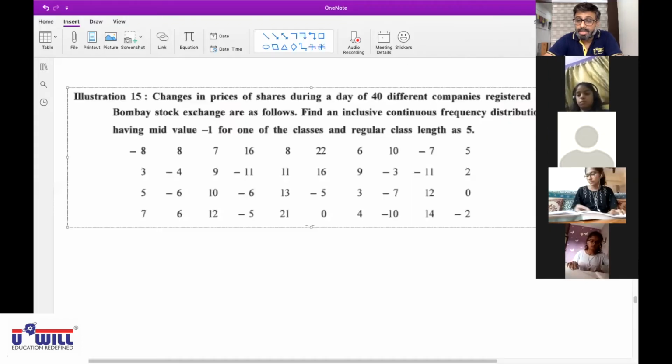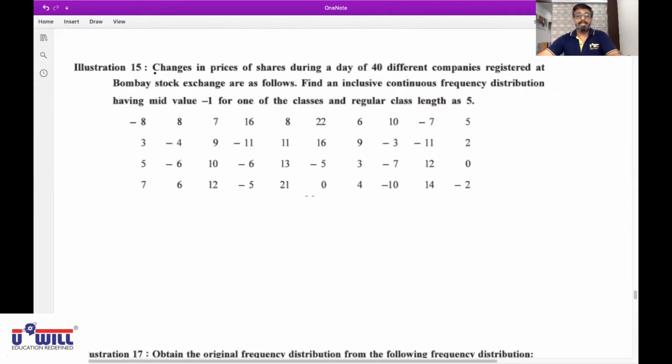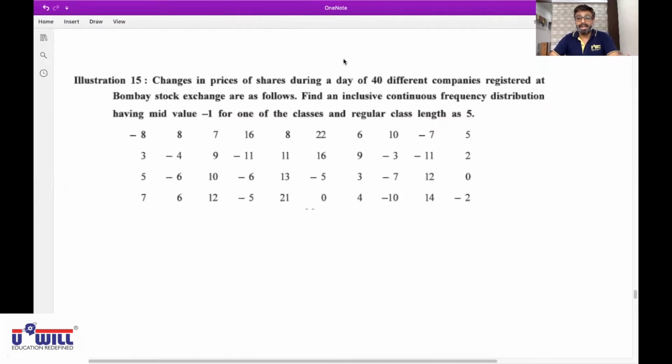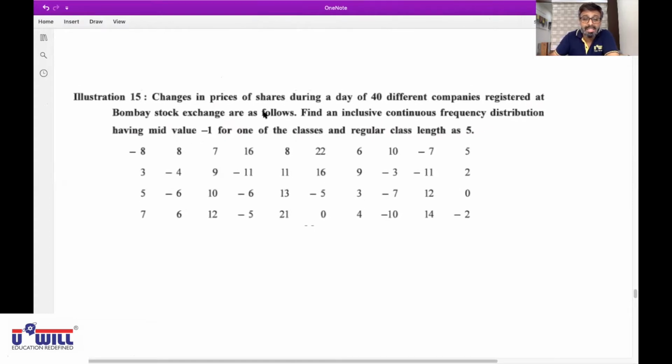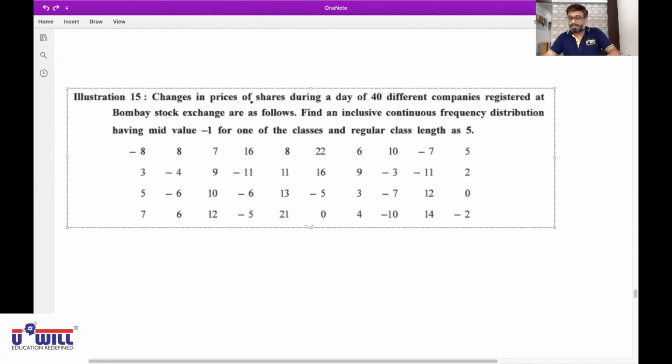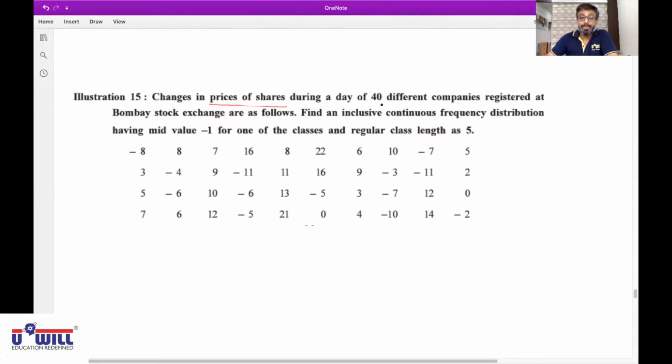Now, have a look at this question. Be attentive, everyone. Changes in price of shares during a day of 40 different companies registered at Bombay Stock Exchange are as follows. So, very first of all, underline price of shares. All of you underline price of shares and underline 40 different companies.